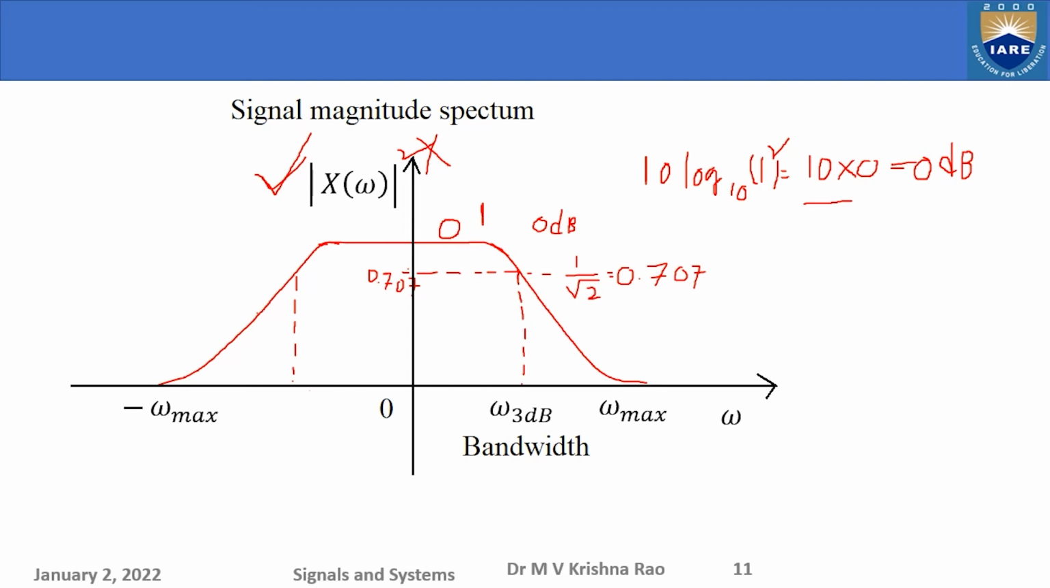Then half the power. If I take half the power, so 1 by 2, if this ratio is 1 by 2, then what will you get? I will write this again separately. If this ratio is 1 by 2, it means 10 log 10 of 0.5. After squaring, I have 0.5, 1 by 2.